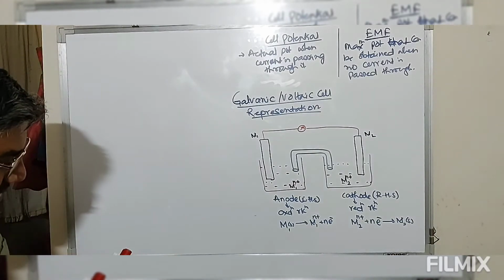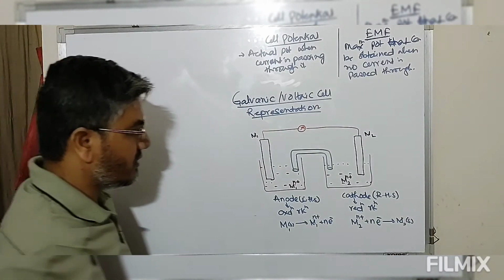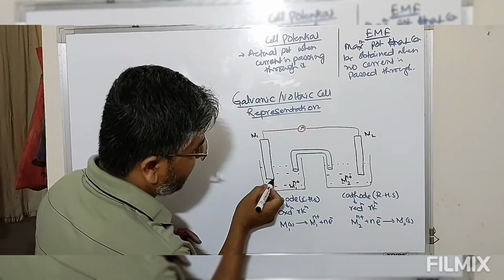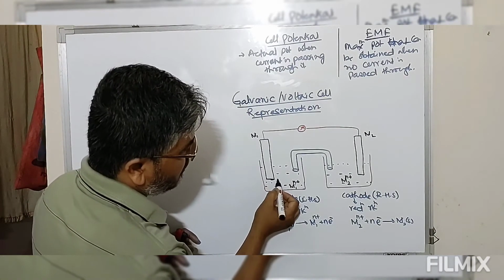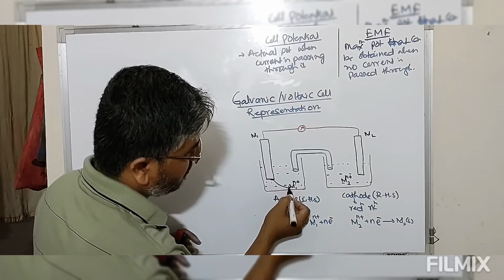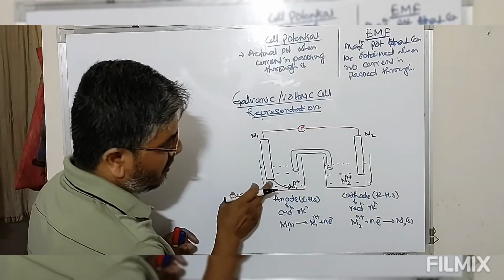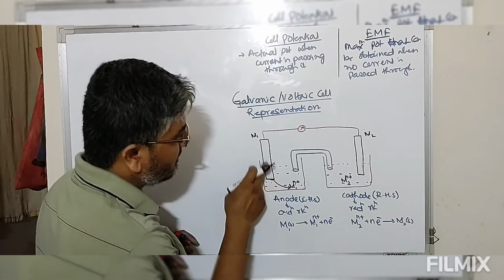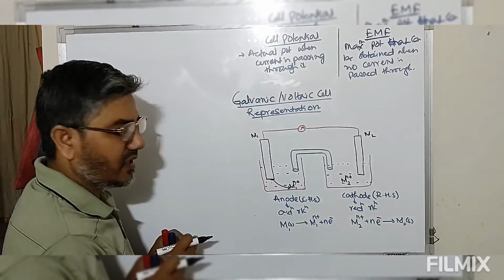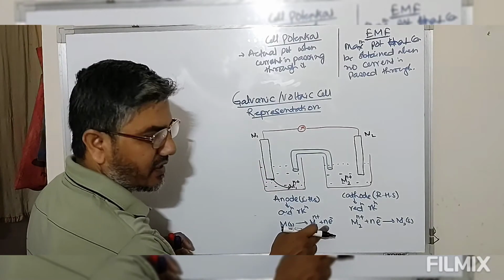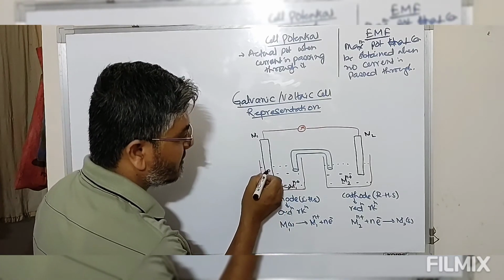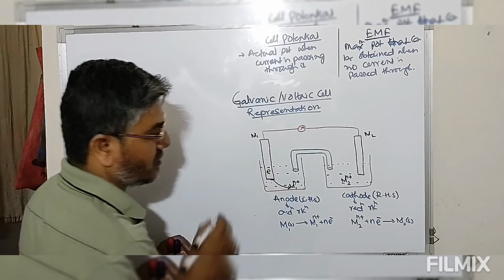So now look at this, in the first container, that is the left hand electrode or anode, this solid metal is getting oxidized to metal ion. When this solid M1 is oxidized to give you metal ion, electrons will be released, but since electrons cannot remain in solution, electrons accumulate on the surface of the electrode.